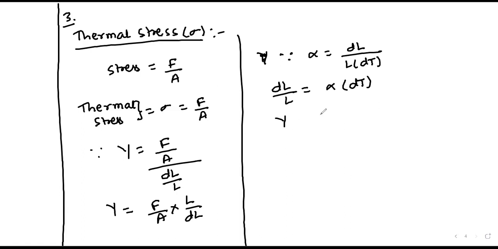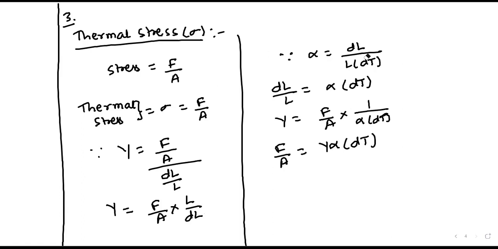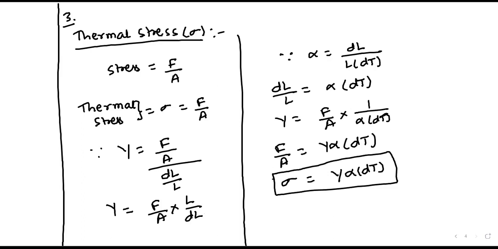So Y is equal to F by A times 1 by alpha dT. So F by A I can write as Y alpha dT. Thermal stress is given as sigma equal to Y alpha dT. Remember this formula.